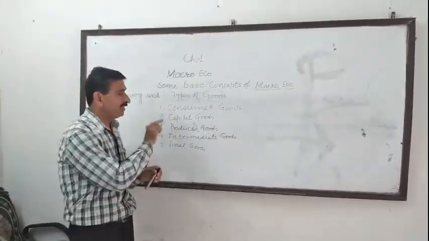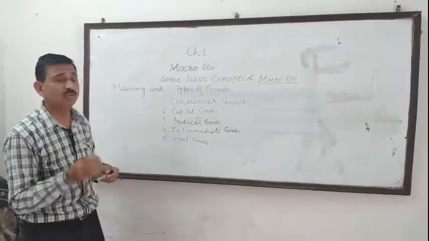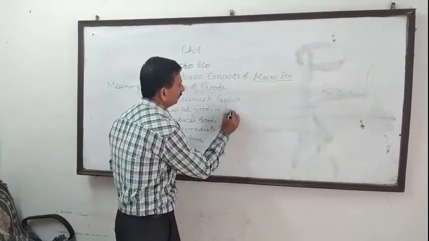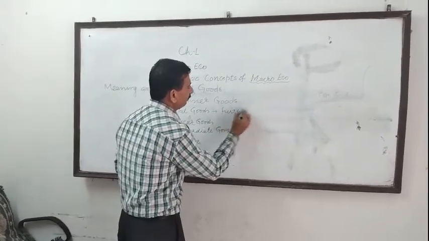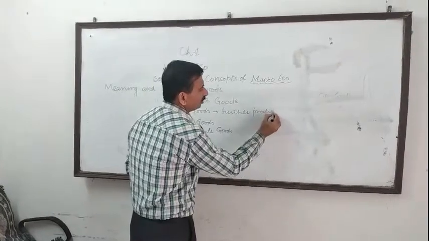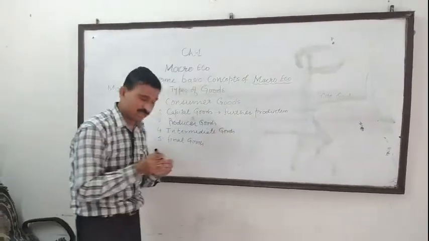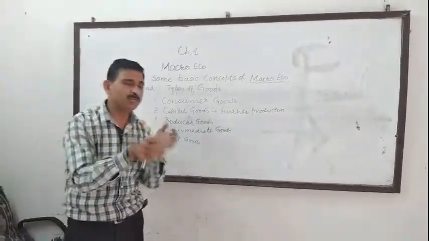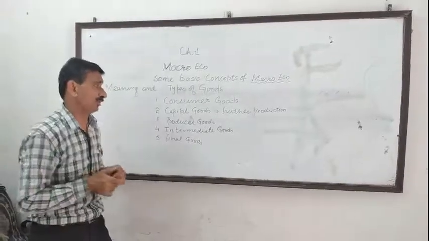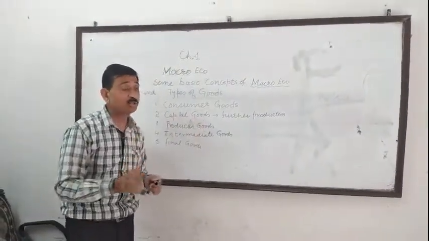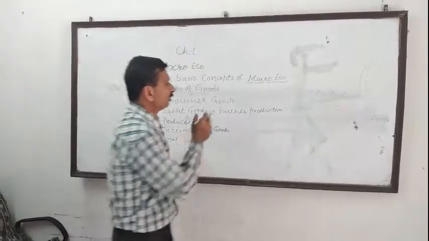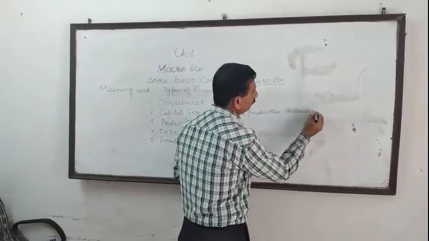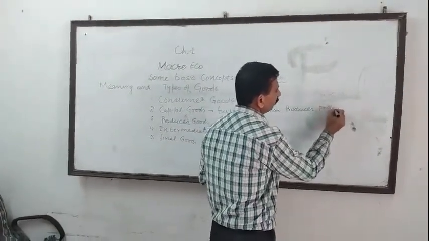Capital goods. These are those goods which are used for further production. Basically, capital goods are used for further production or the production process. These are those goods which are used for further production or during the production process by a producer. Who makes the further production? Producer. And what is further production? That is the production process.